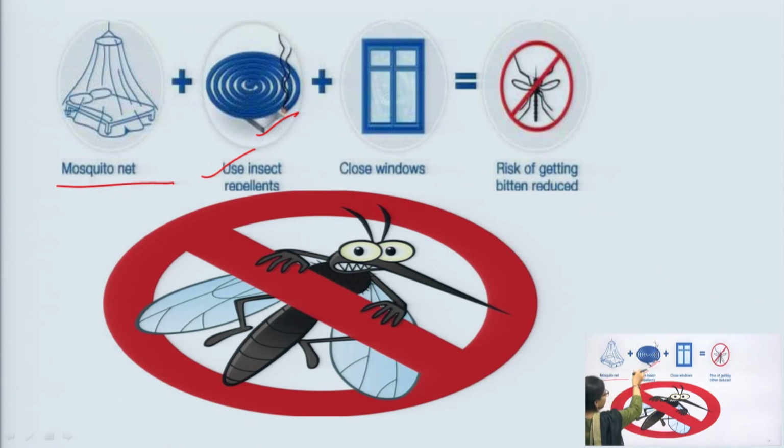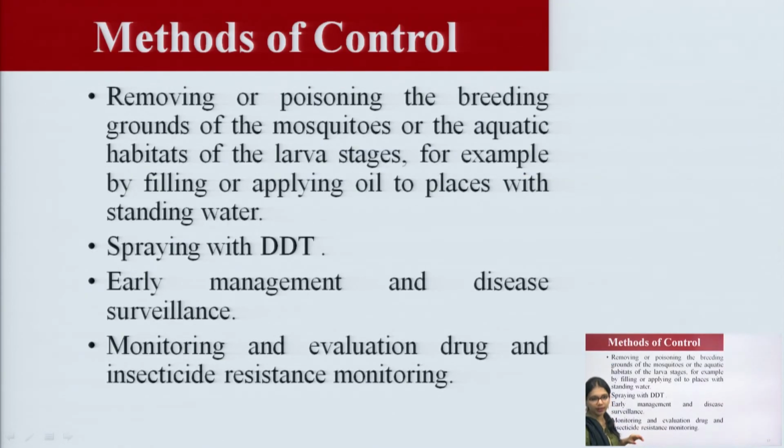You can see here the insect repellents. As I told you, we can spray DDT where there is standing water or an excess of water.